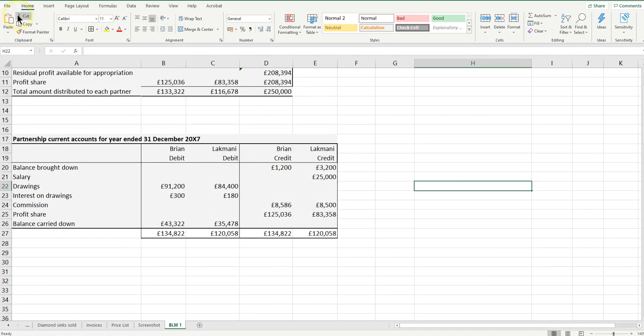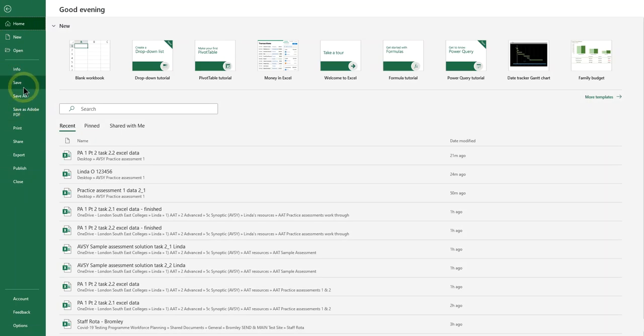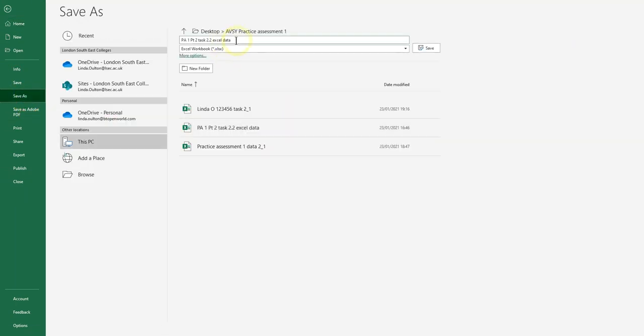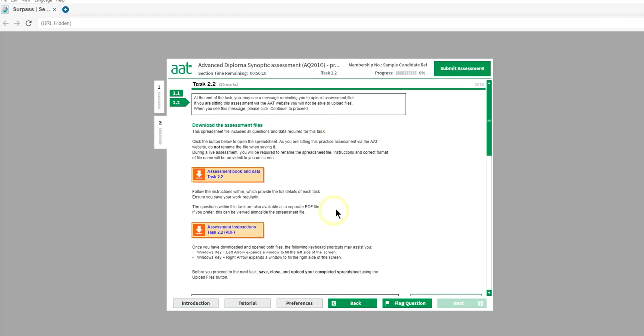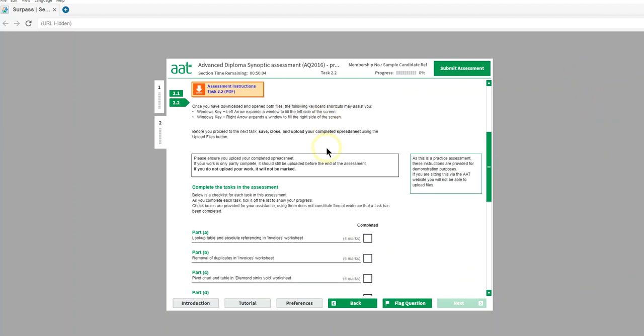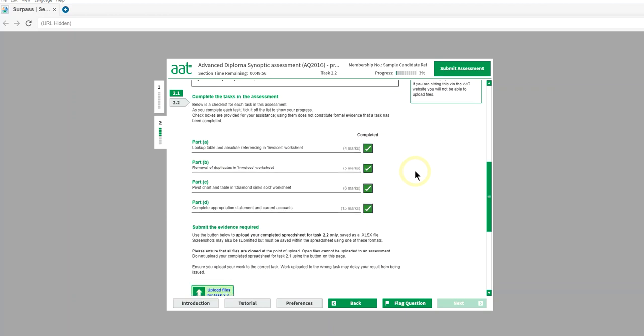So all I need to do now is, as before, to make sure I've saved it, given it the correct name, whatever that's going to be, and then I will return to the task 2.2 exam environment, scroll down. You can tick these if you like. It actually makes no difference whatsoever. That's just for your own purpose. It's just a little checklist for you.